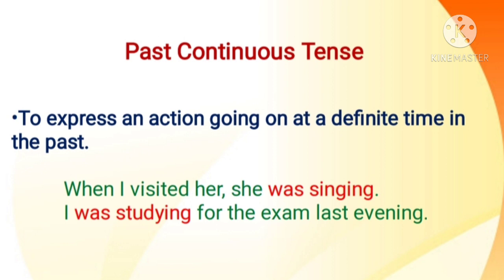I was studying for the exam last evening. Was studying is in past continuous tense. That action, studying, was going on at a definite time in the past. That means the definite time here is last evening. The action, studying, was going on.